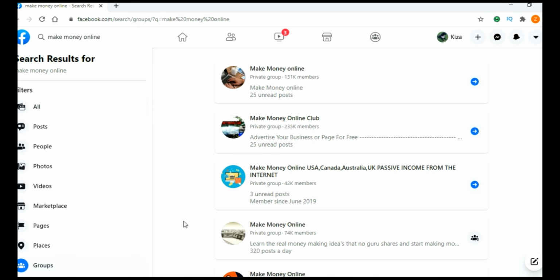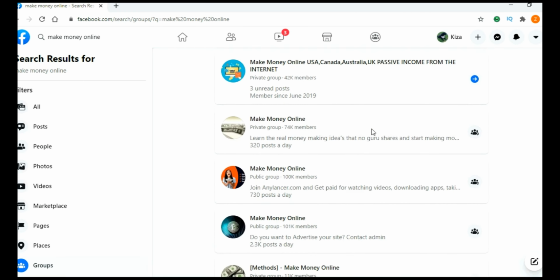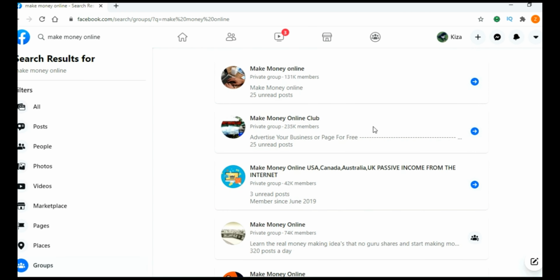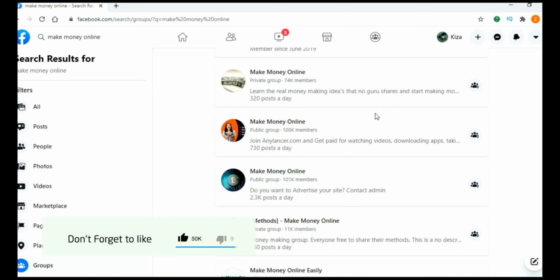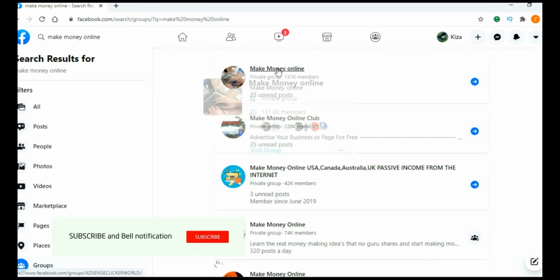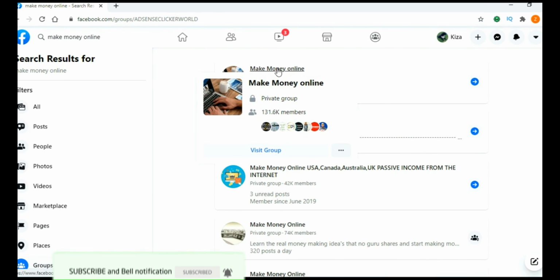And don't worry, we are not going to spam these groups with our affiliate links, our YouTube videos, or anything like that. We are actually going to provide value. And here you can see all the Make Money Online groups, and you should join all of these groups. So just click on this first one, Make Money Online.